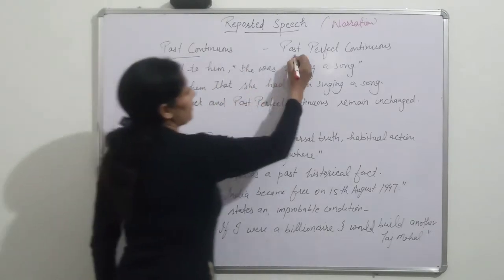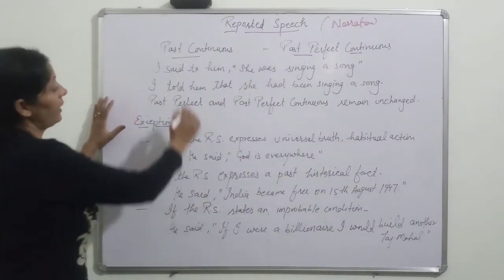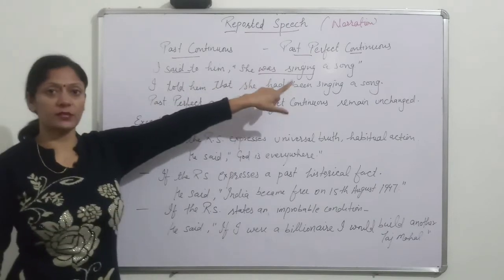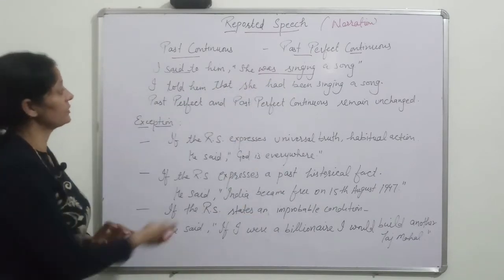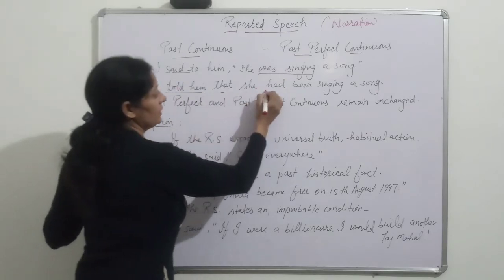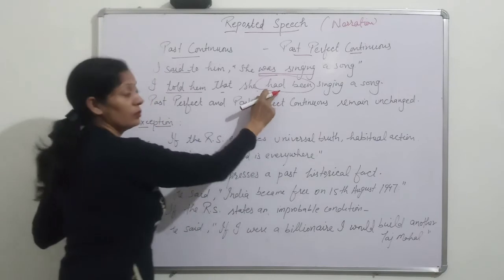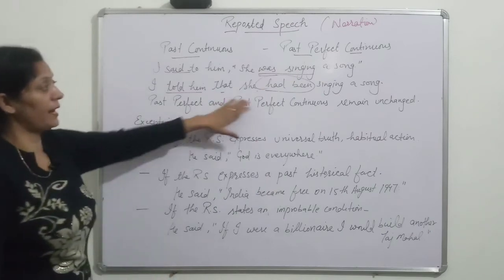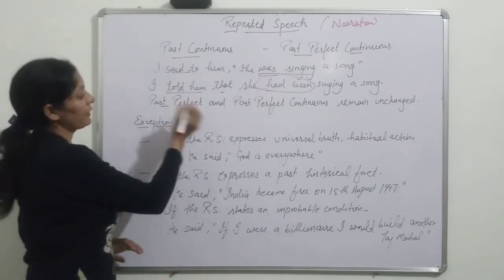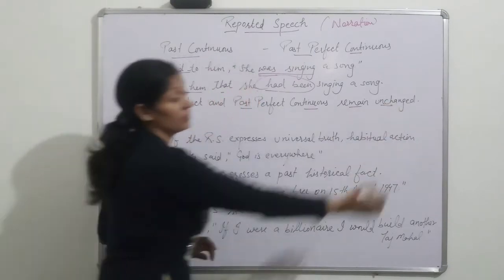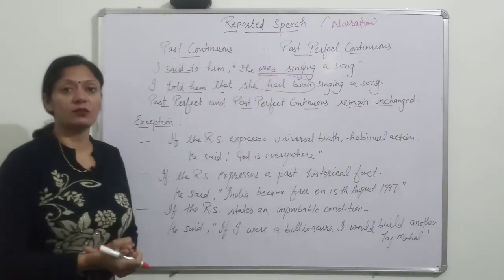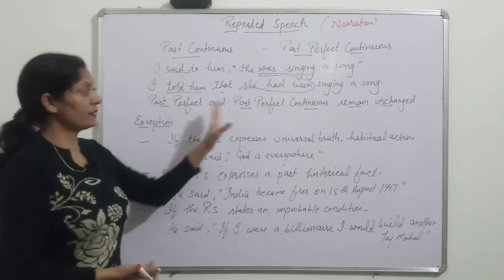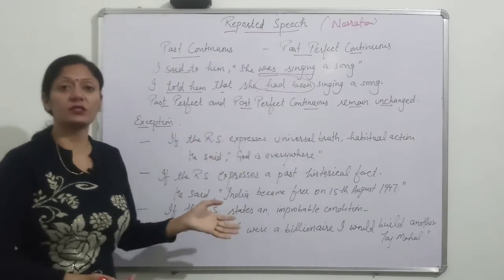Past continuous is changed into past perfect continuous tense. I said to him, she was singing a song. So she was singing: was plus first verb plus ing, it means past continuous tense. I told him that she had been singing a song. Was is changed into had been. It means past continuous is changed into past perfect continuous. Past perfect and past perfect continuous remain unchanged. Okay, in past tense only past indefinite and past continuous are changed, and past perfect and past perfect continuous remain unchanged.